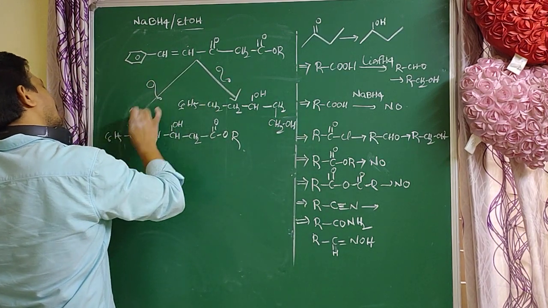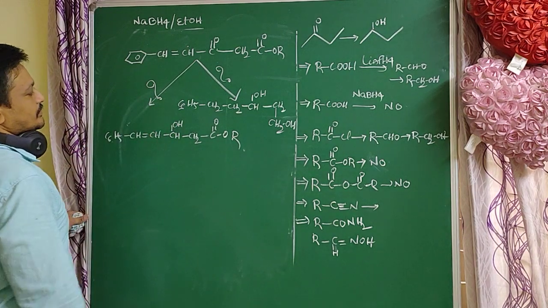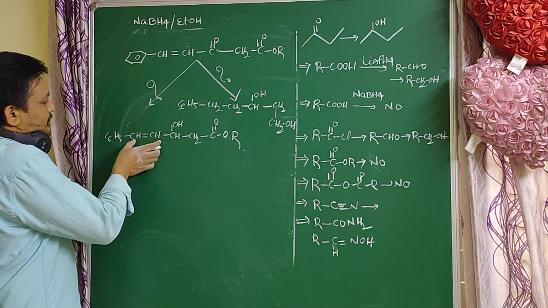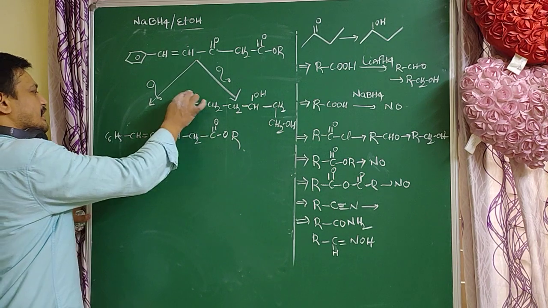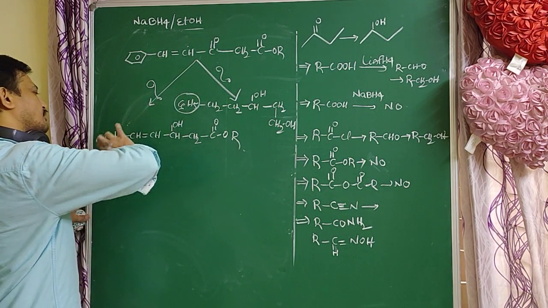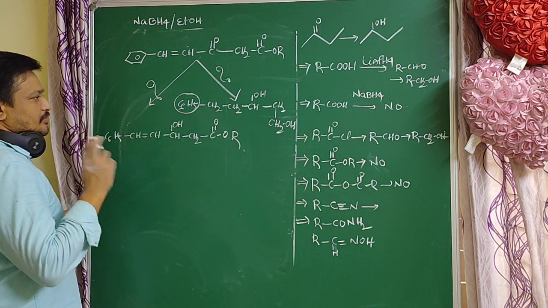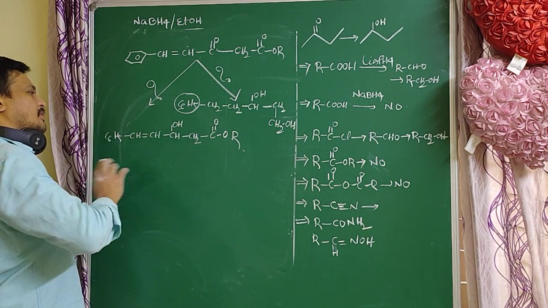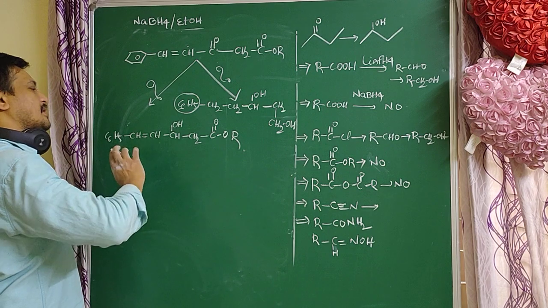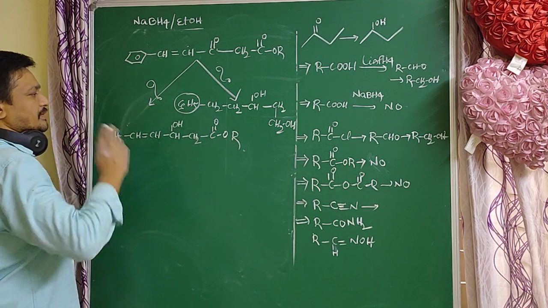In this conversion, what is the suitable reagent? So a double bond is not reduced. The benzene ring double bonds are not reduced in both cases. So here suitable reagents are lithium aluminum hydride or NaBH4, not H2 by Ni. I will explain H2 by Ni next.